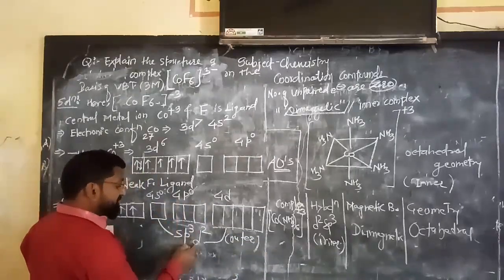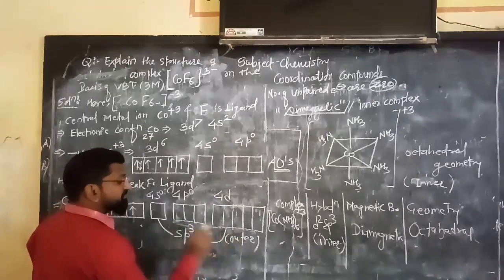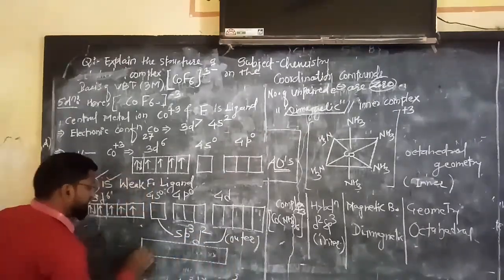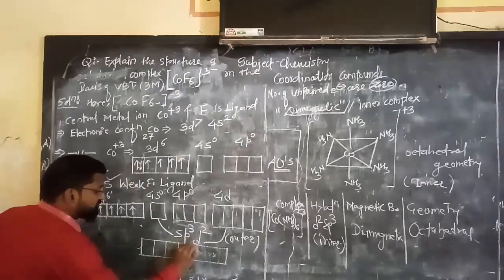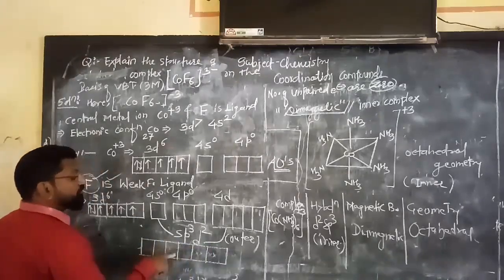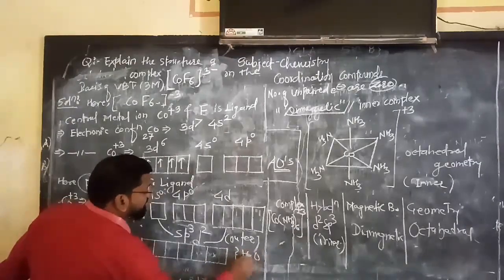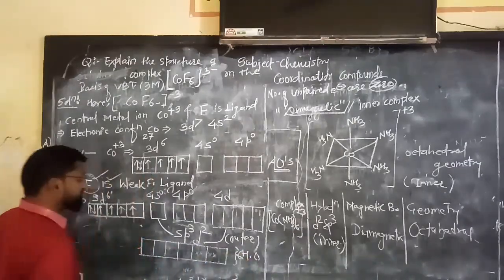In the previous example d was inside, therefore it was the inner complex. Now d is outside, therefore it is the outer complex. And in this way there is a formation of how many? 6 vacant orbitals, 1 2 3 4 5 6. So these are the hybrid orbitals. How many hybrid orbitals? 6 hybrid orbitals.